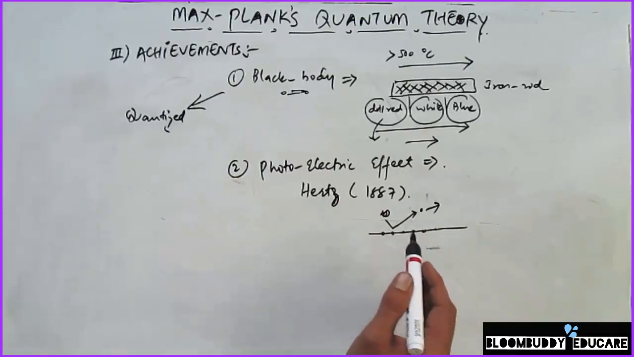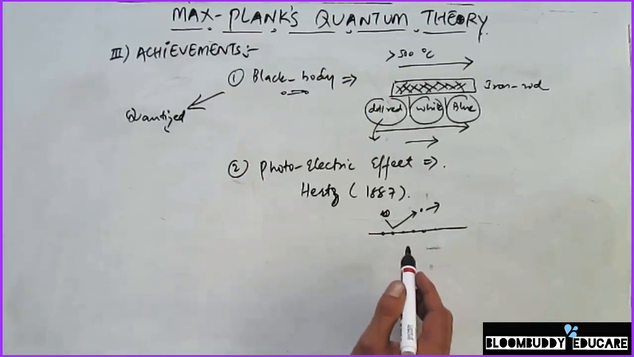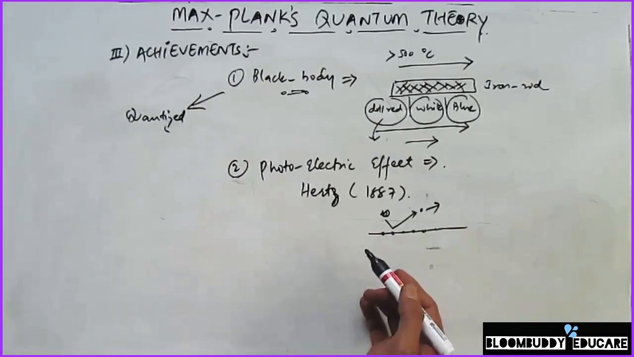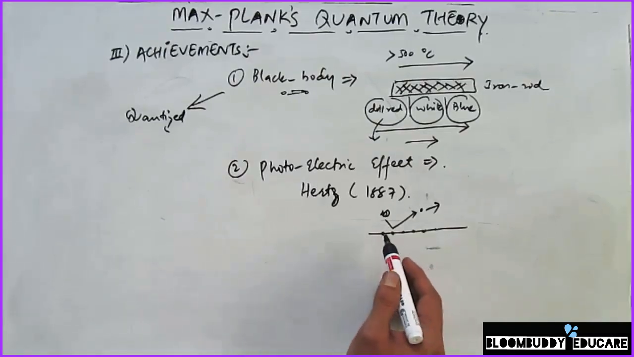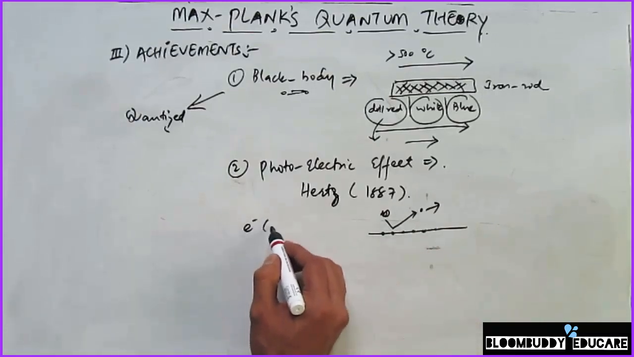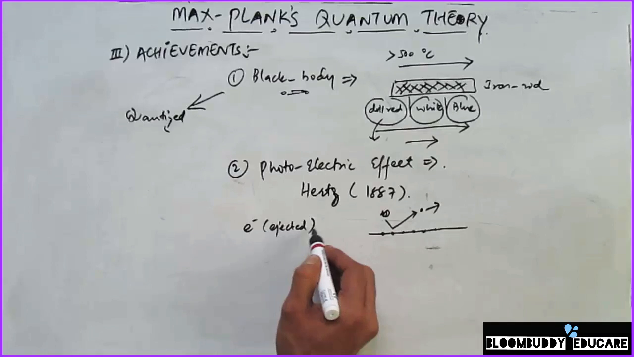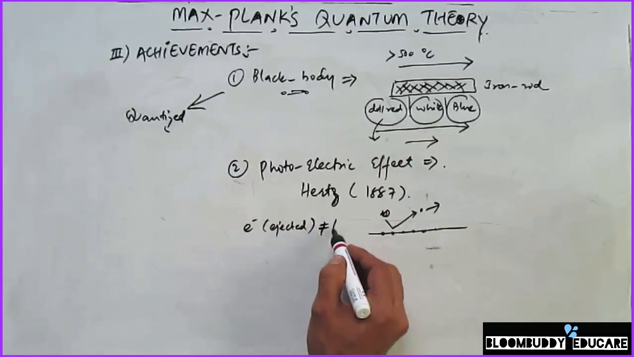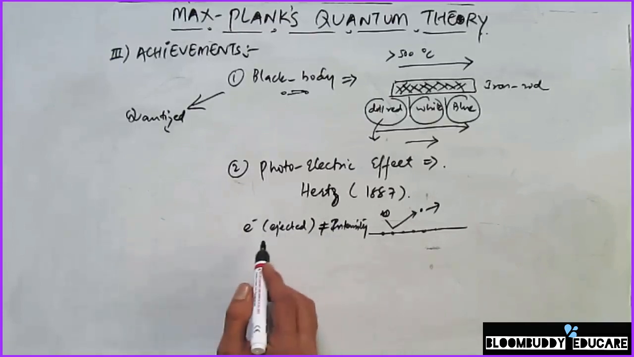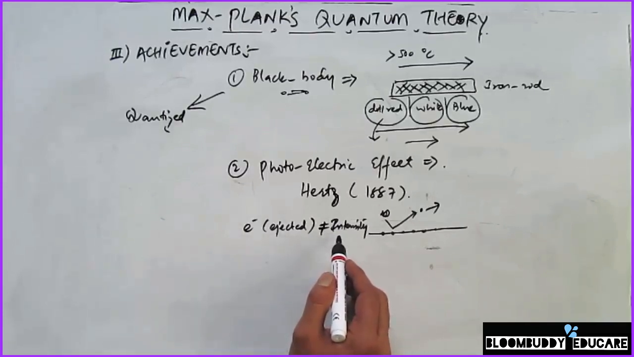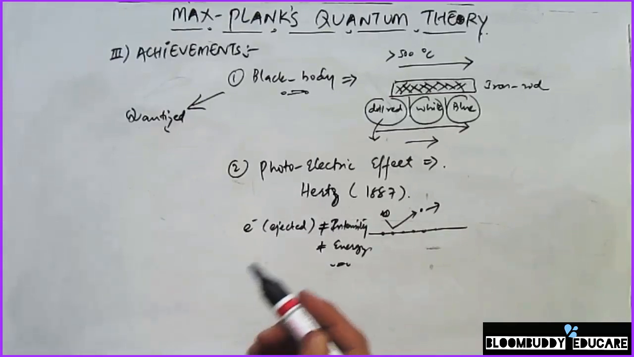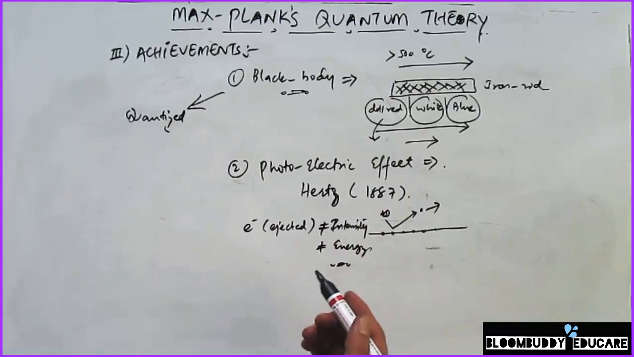This phenomenon is called the photoelectric effect. According to the wave theory put forward by Maxwell, both the number of electrons ejected and their energy should depend upon the intensity of the incident light. But in practice, we see that the number of electrons ejected does not depend on the intensity of the light. Wave theory said that it depends upon the intensity, but in practice it does not. So the photoelectric effect was explained by Max Planck's quantum theory of radiation.